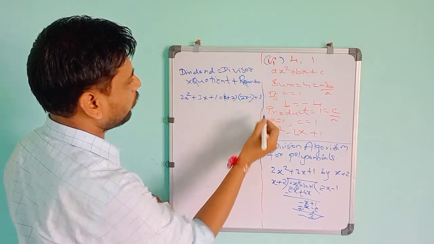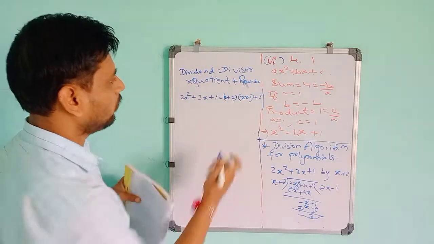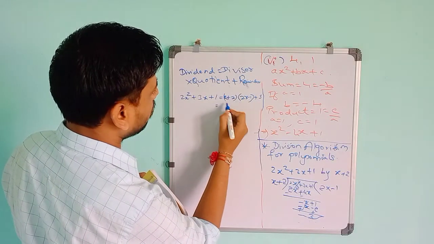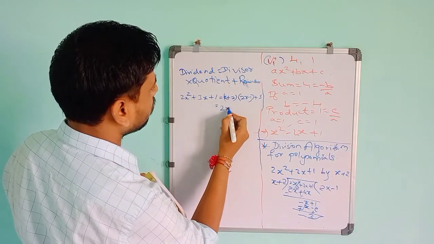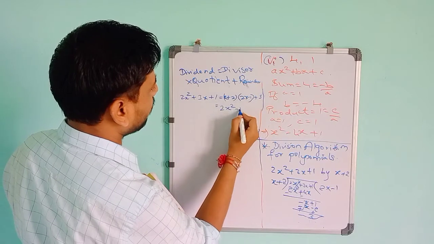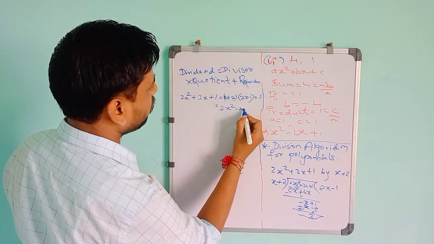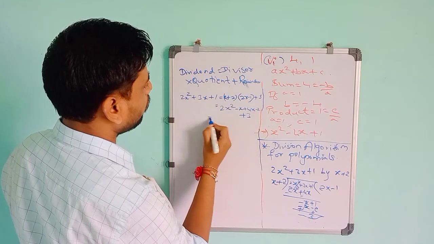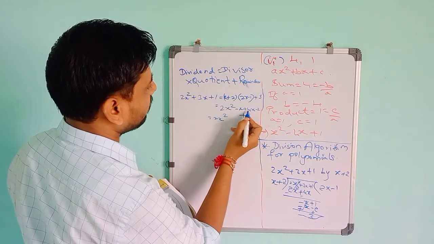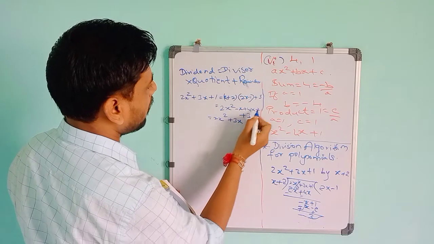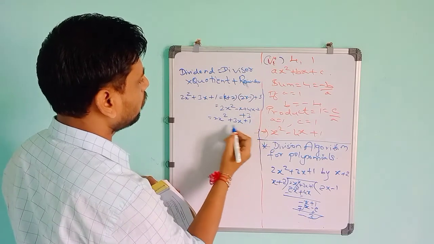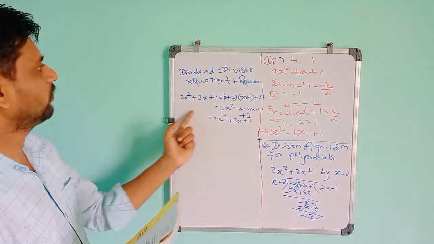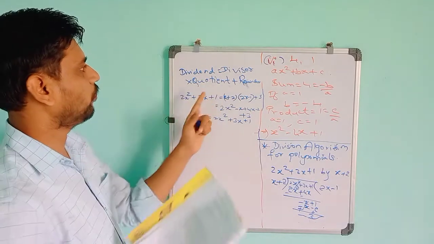If you do the calculation, it should come to 2x square plus 3x plus 1 only. See, you can multiply this. x into 2x is 2x square, then x into minus 1 is minus x, then 2 into 2x is 4x, and 2 into minus 1 is minus 2, and plus 3. So it will be 2x square minus x plus 4x means 3x, minus 2 plus 3 means plus 1. So 2x square plus 3x plus 1 is coming. So dividend is equal to divisor into quotient plus remainder.